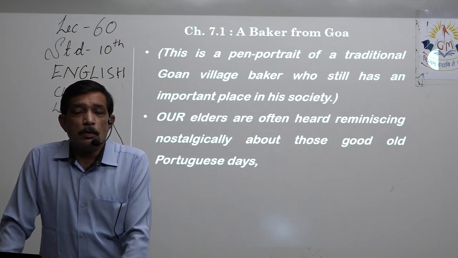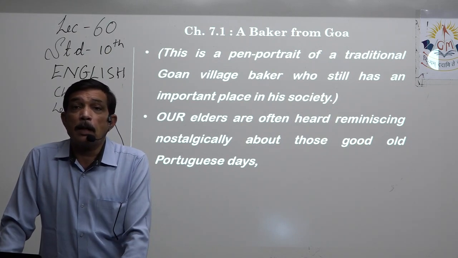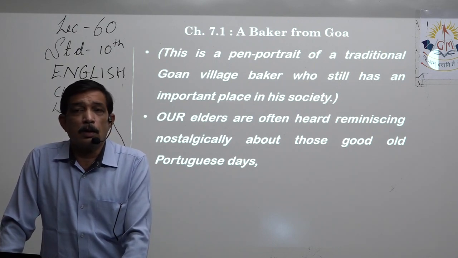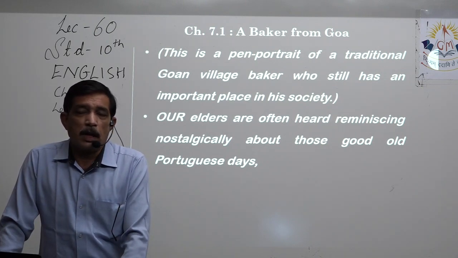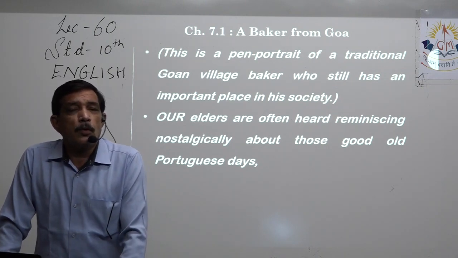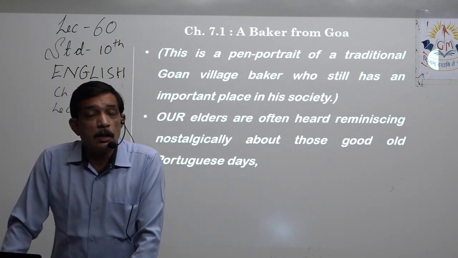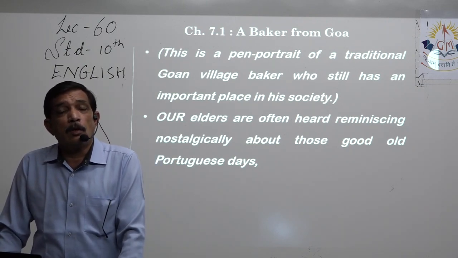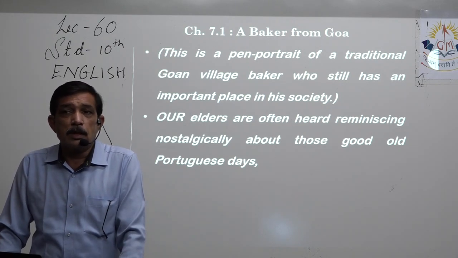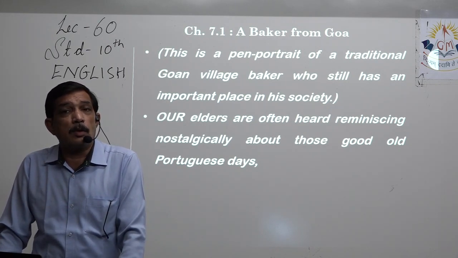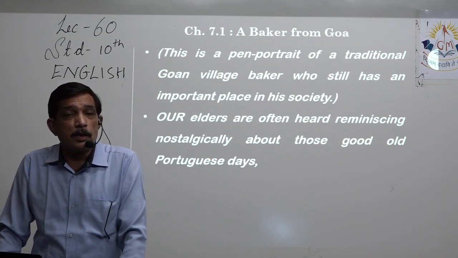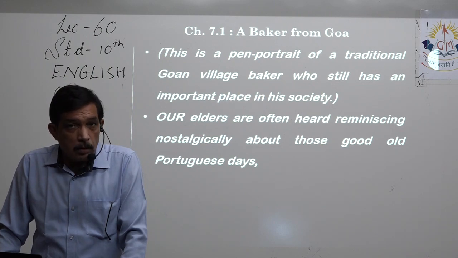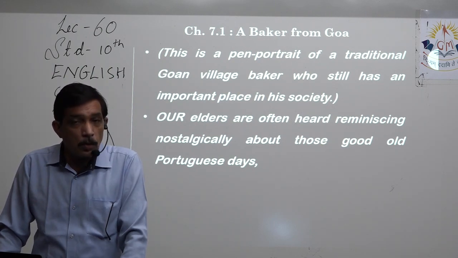Then also we can have a question: draw a character sketch of one of the two children, that is Margie or Tommy. Or we have learnt in chapters 4 and 5 about the disciple and the guru of the kingdom of the fools, right? So we are asked to draw a character sketch of the king, or of the disciple, or of the guru.